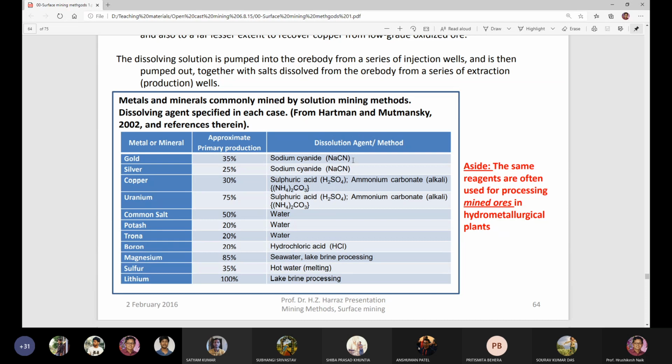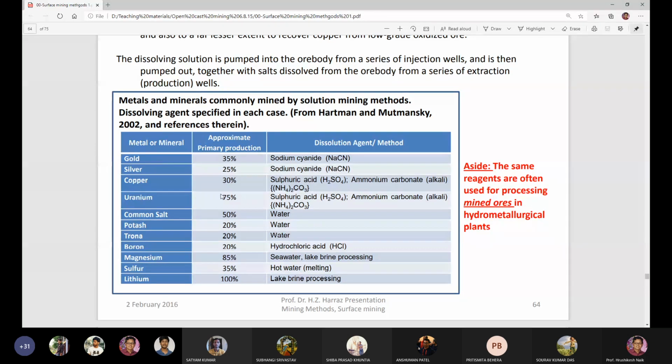So these are the dissolution agents used for different types of metal extraction. The dissolving agent is specified in each case, starting from sodium cyanide to lake brine processing. These are the most commonly used dissolution agents: sodium cyanide, sulfuric acid, ammonium carbonate. These are the dissolution agents used for extraction of these metals and minerals.